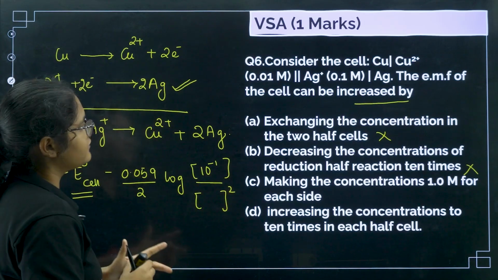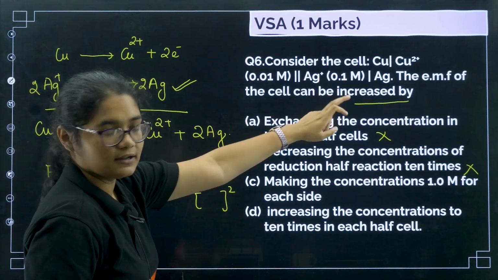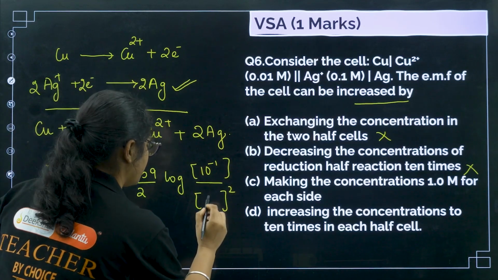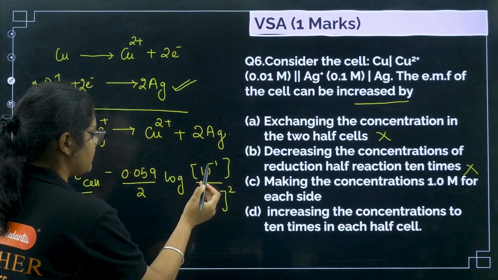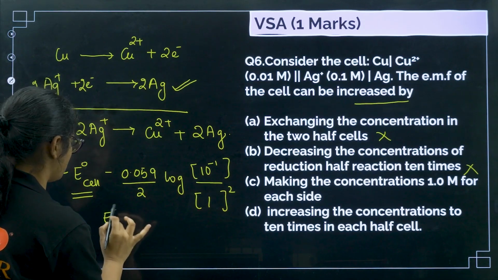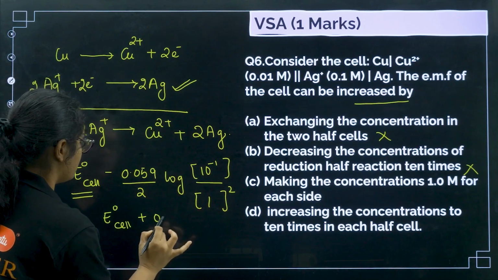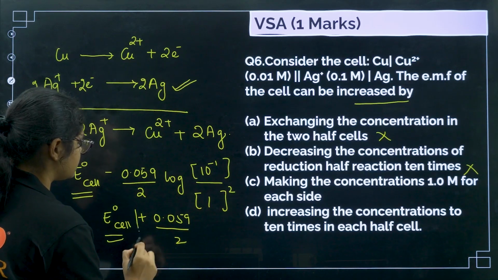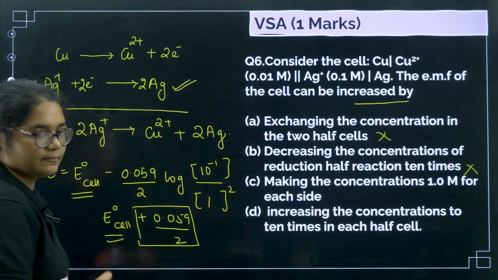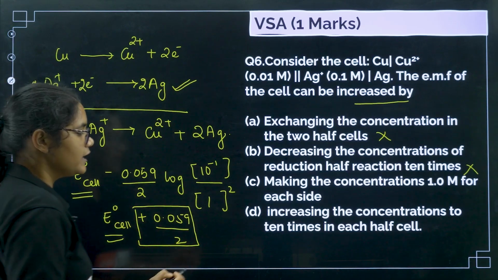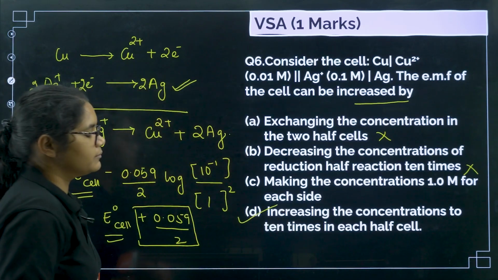Okay, and the Ag+ concentration was 0.1. If you increase it by 10 times, it will become 1 now, right? 1 squared. So now what will happen? This minus 1 will come here, log 10 will become 1. So I will get E naught of the cell plus 0.059 by 2, right? So to the E naught of the cell, some value is added in this case. So if some value is added, then E of the cell will definitely increase, right? So that is why the correct answer is option D here.